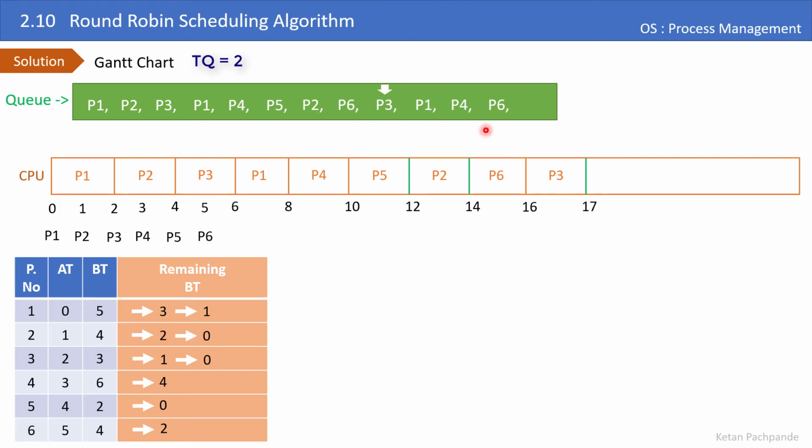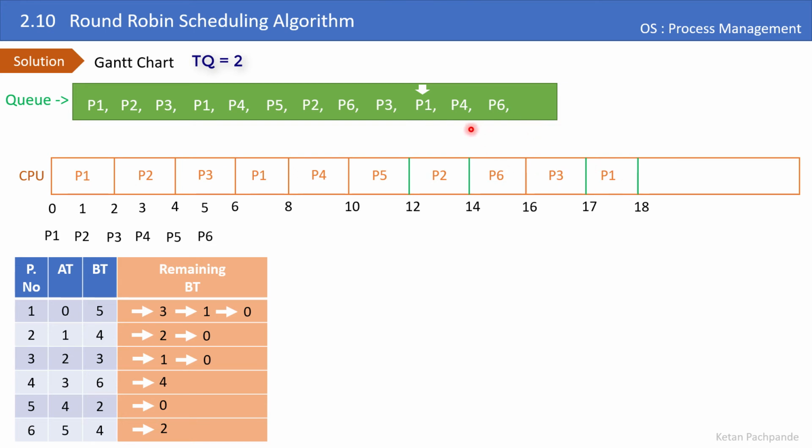Let's increment the head of the queue, which points to P1 now. P1 will get a chance in the CPU. Again, here P1 requires one time unit, and at 18 it will finish. Let's not put the process P1 back in the queue because it is completed.